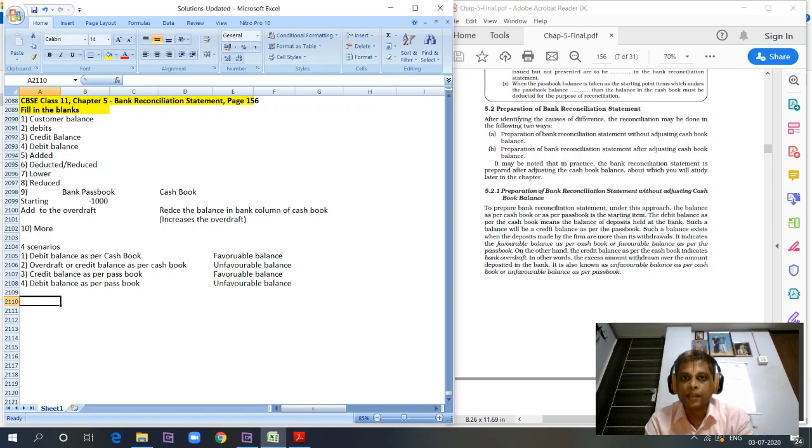Just understand this concept, and if you want you can learn this by heart also. But the concept of whatever we discussed about timing difference or errors of posting, it all remains the same. It doesn't make any difference. The concept still remains the same. Only the balances will change based on these four scenarios that I have mentioned here, right?